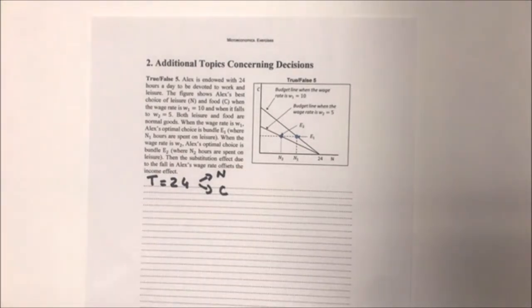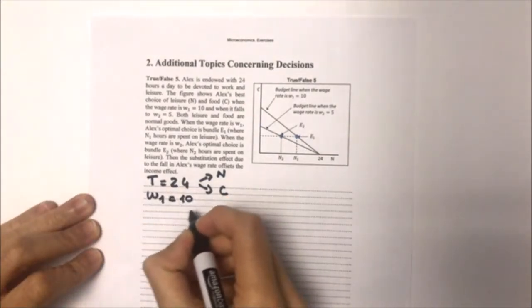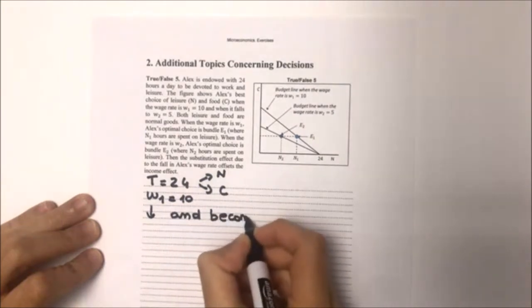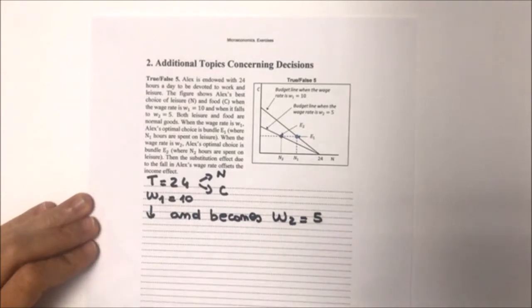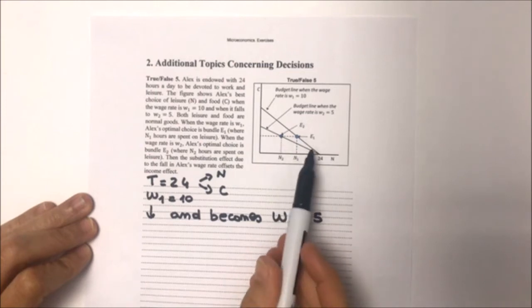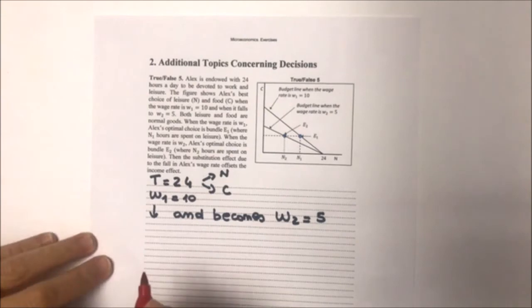The wage rate is 10 and then it falls and becomes wage 2 equal to 5. Okay, then we have the graph that shows us that when the wage is 10, the optimal choice is E1, and when the wage is 5, the optimal choice is E2. Okay, so basically out of all this information we have to say whether it is true, false or uncertain that